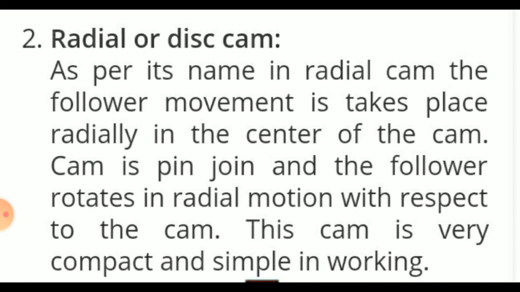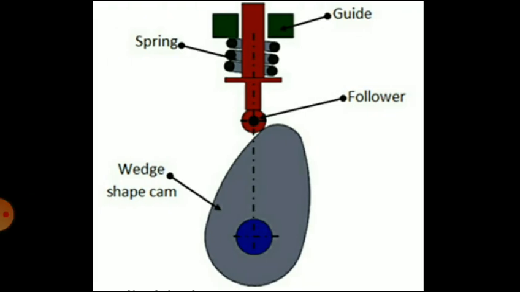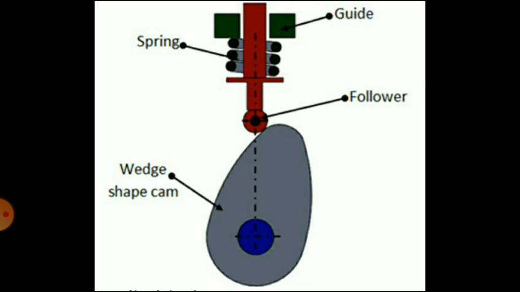The cam is pin jointed and the follower moves in radial motion with respect to the cam. This cam is very compact and simple in working. You can see the diagram now. At the bottom you can see the cam, and at the top there is a follower with a spring, and there is a guide to operate the follower.